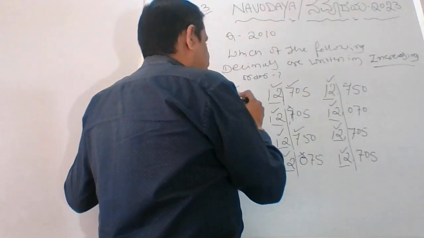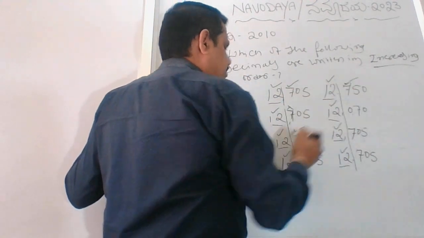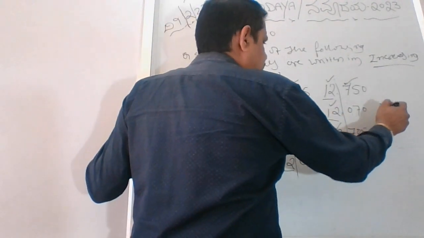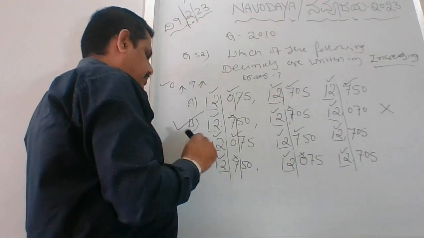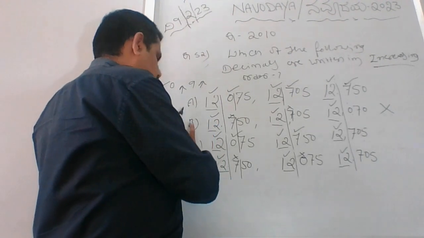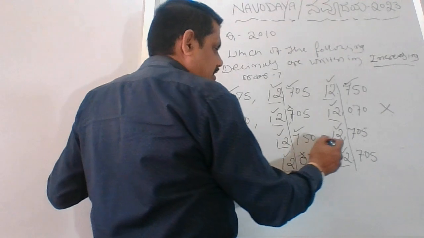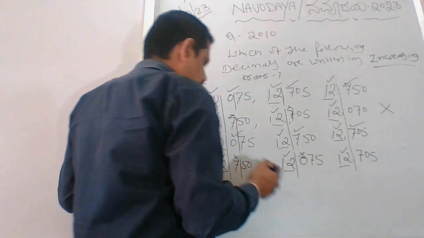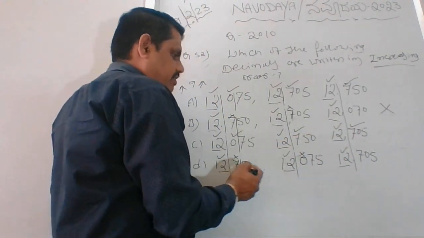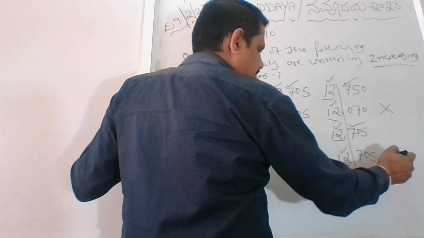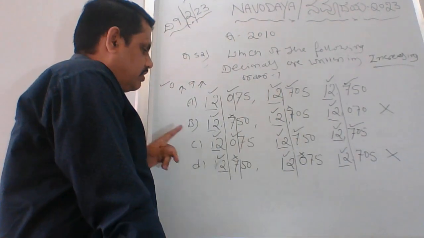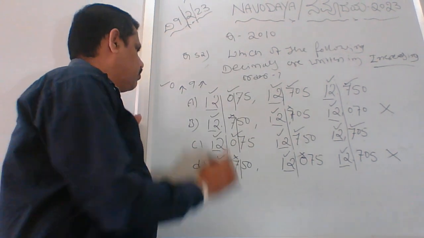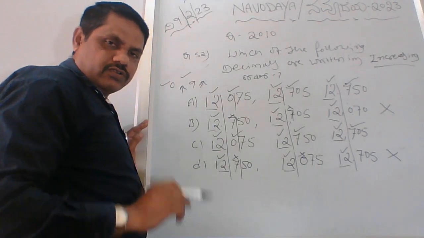So let's come to the third column. Here 0, 7, 7. Fine. Here 7, 7. It's already cancelled. We can mark it wrong. Again coming to the third row. Here 0 is there, 7 is there, 7 is there, because it's in the increasing order. Here 7 is there, 0 is there, 7 is there. We will cancel it directly. Options B and D are both wrong for the increasing order we are talking about.